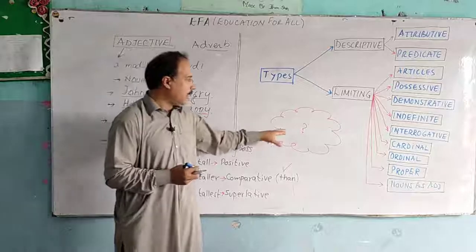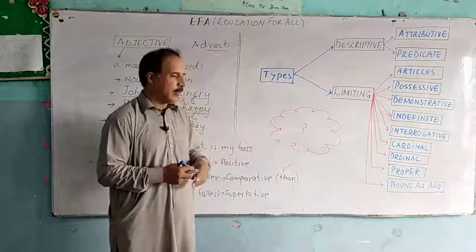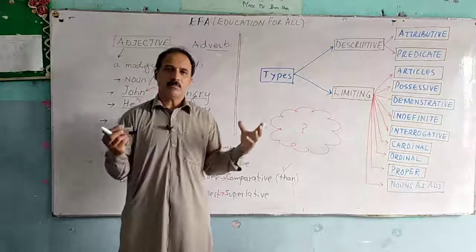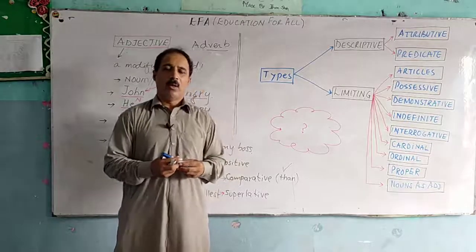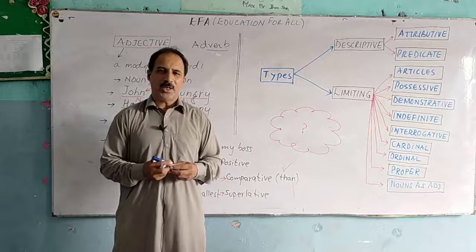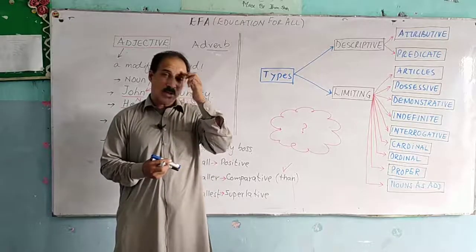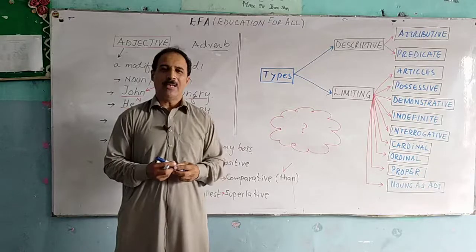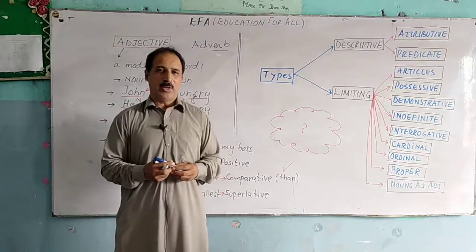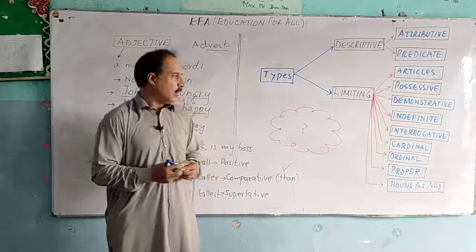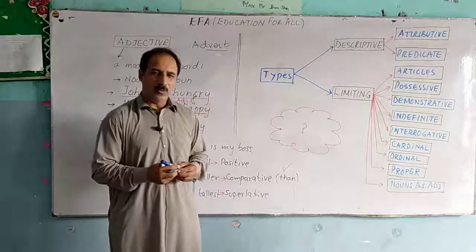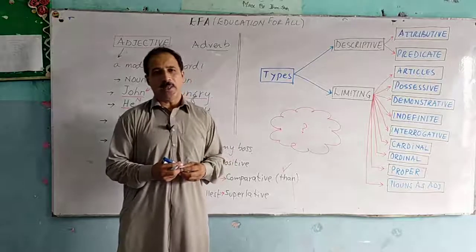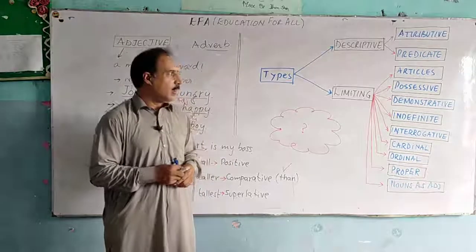Now, there is a cloud here and I have put a question mark here. What does it mean? The question mark means that there are certain adjectives which can be quite tricky and you may get confused when you go through a sentence. While identifying a word, you can mistake it as an adverb, but it actually is an adjective.